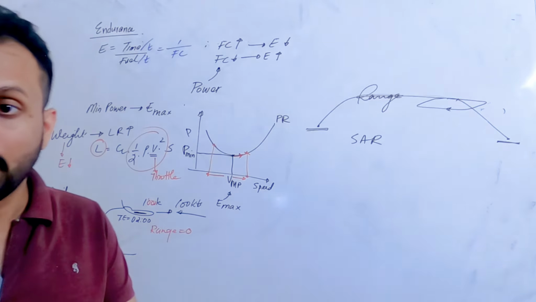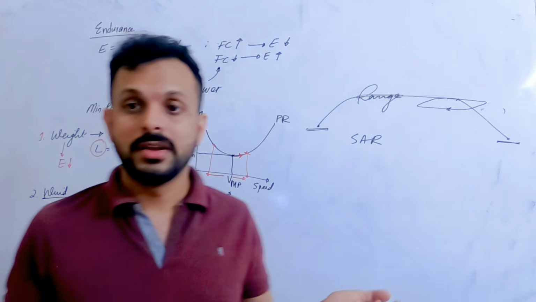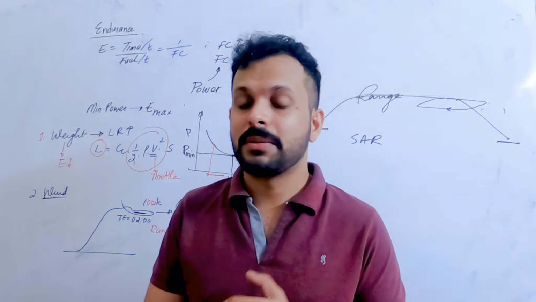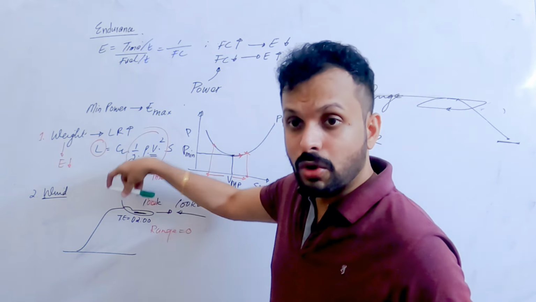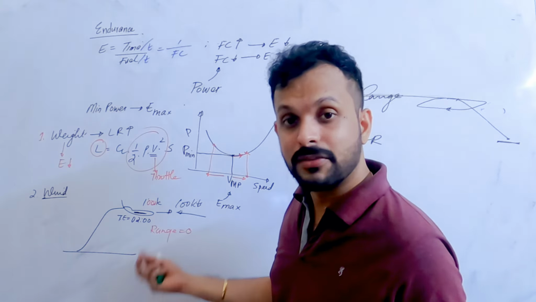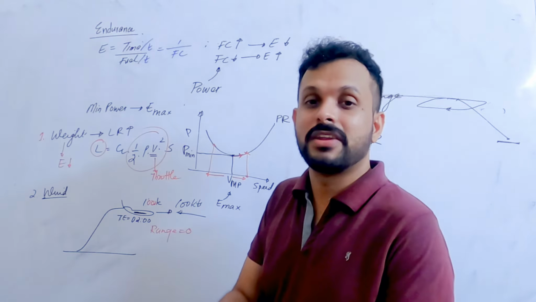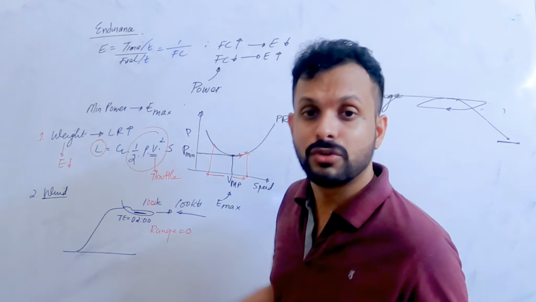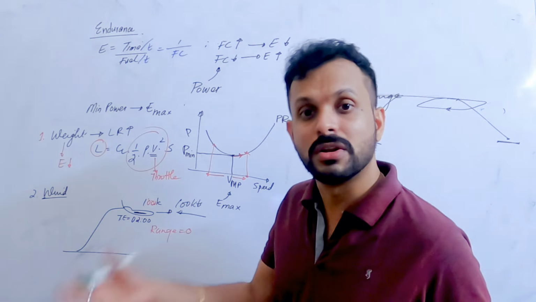Correct. It doesn't really depend upon the wind, because endurance is talking about the fuel that you have, and its conversion to time. So as long as you don't drain out the fuel or add fuel to your wings, endurance is fixed. It doesn't really matter what your wind is. You are going to stay up here, whether or not you're moving. You're going to stay up for 2 hours, and once the fuel is over, it'll come down. You might have traveled some range, might not have. It's least bother. But the wind does not have an influence on endurance. Does it make sense? It simply makes you stay up in the air for 2 hours. Doesn't matter if you travel east, west, north, south, or you haven't traveled. It does not change. Once the fuel is over, you'll come down.